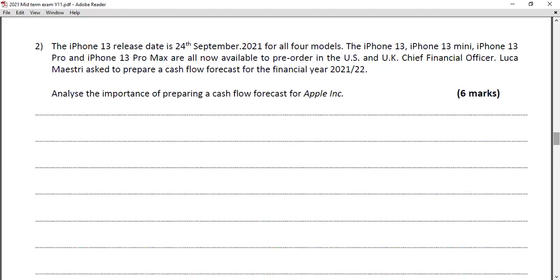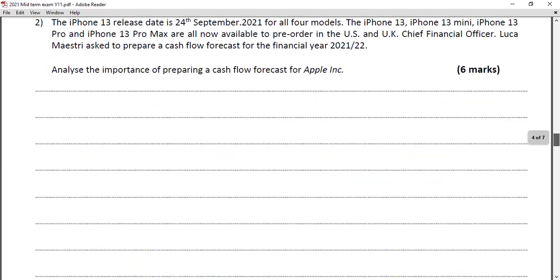So here I expect you to write two benefits of a cash flow forecast. For 6-marker questions, we expect AO2 and AO3, which are the application part and the analysis part. So for application we give 3 marks and for analysis 3 marks.